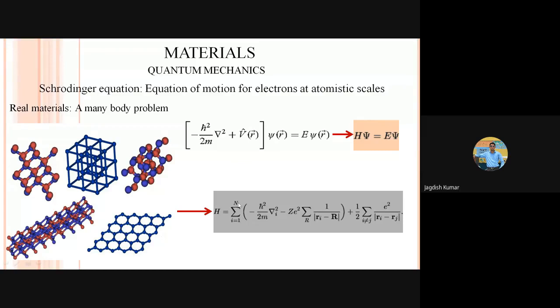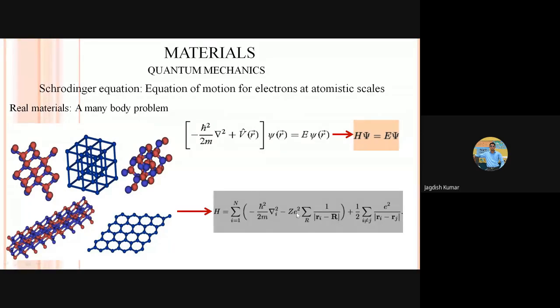So if there are a total of n electrons in the system, suppose, not n atoms, we need to write down the total kinetic energy operator. This part writes down the interaction of the electrons with the nuclei, isn't it? This Ze is the charge on, say, each nucleus sitting in the whole lattice. Then capital R represents the coordinates of the particular nucleus.